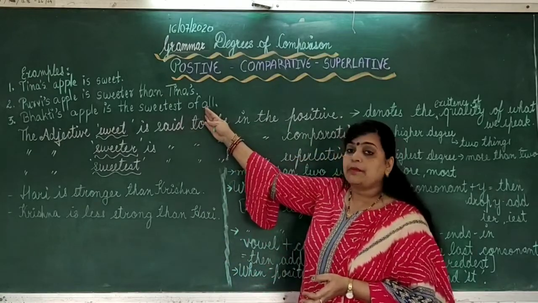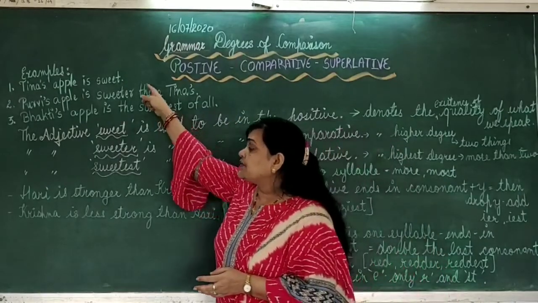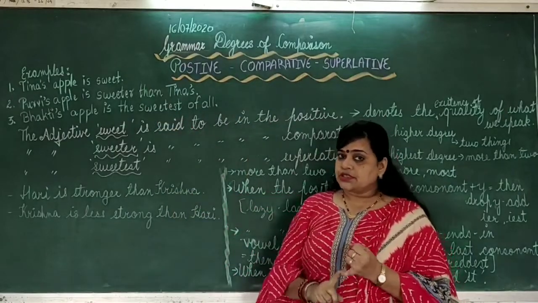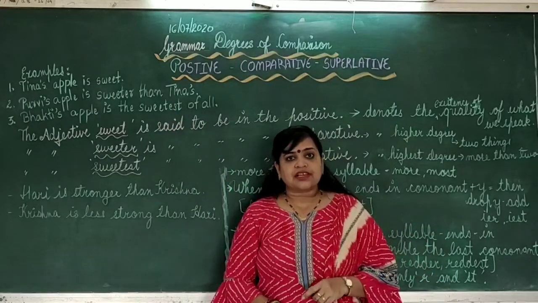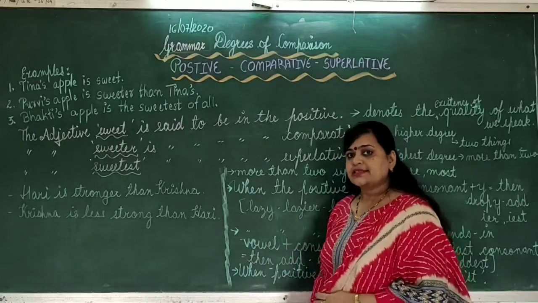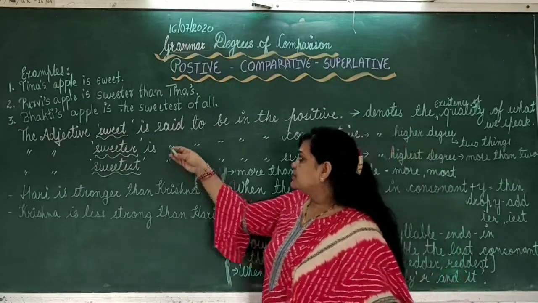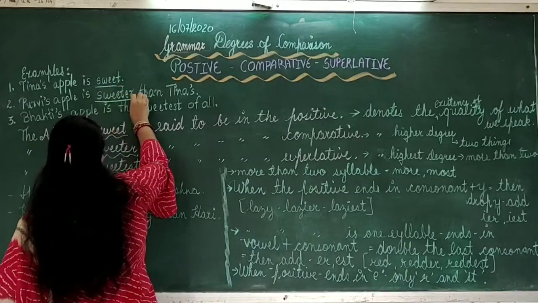Sweetest of all means sweetest of all the apples. So the first sentence is in positive degree, the second sentence is in comparative degree, and the third sentence is in superlative degree. So we'll mark this word: sweet, sweeter, sweetest.